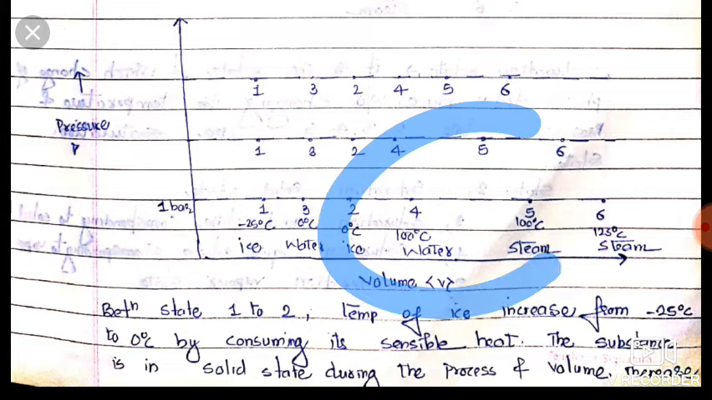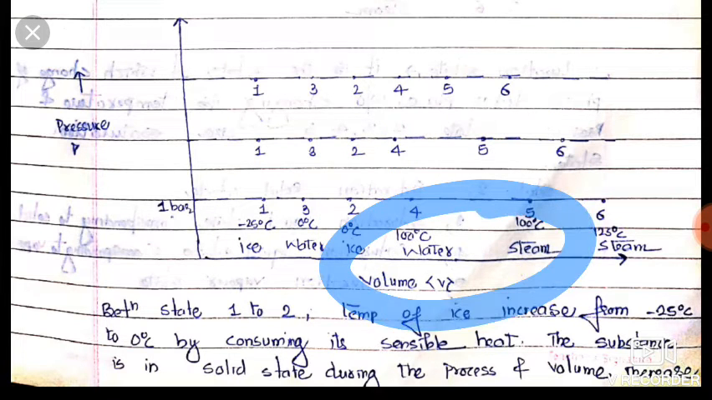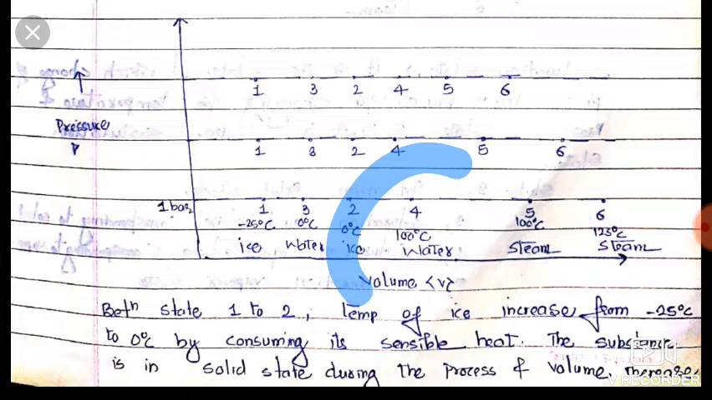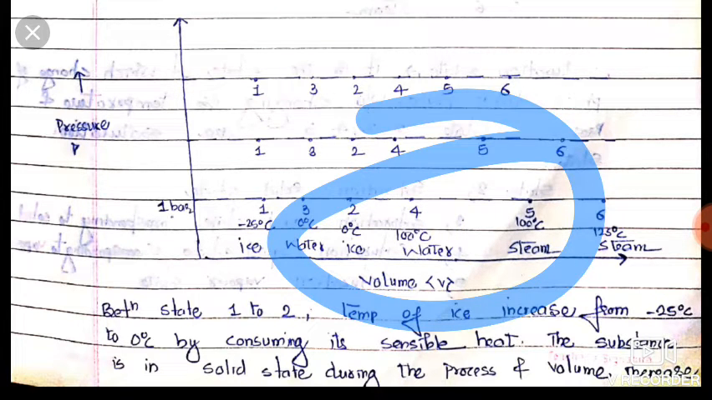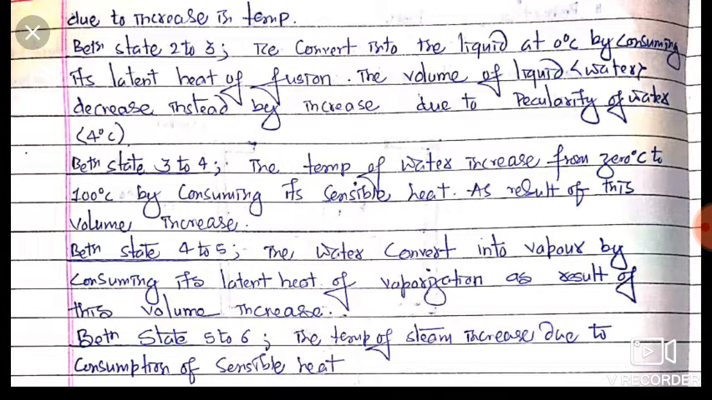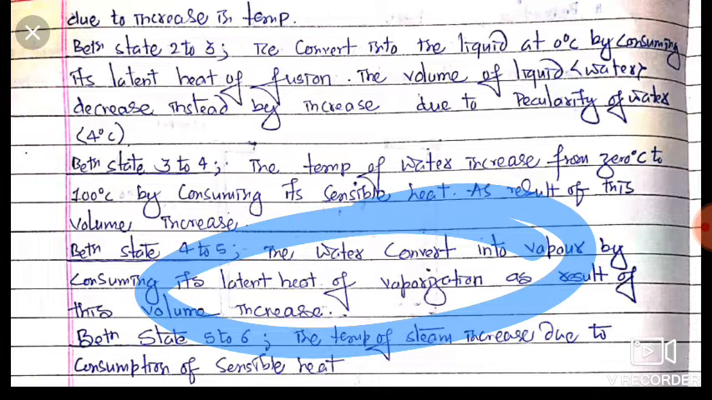From 4 to 5 there is conversion of phase from water to steam. Here 100 degrees Celsius water gets converted into 100 degrees Celsius steam. Here the temperature remains the same, but what happened? The phase is changed. So friends, the heat associated with this process is called the latent heat of vaporization, and as a result of this, the volume increases.